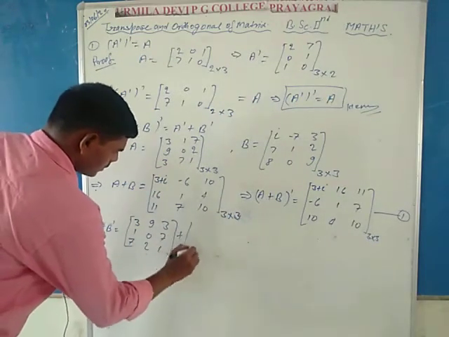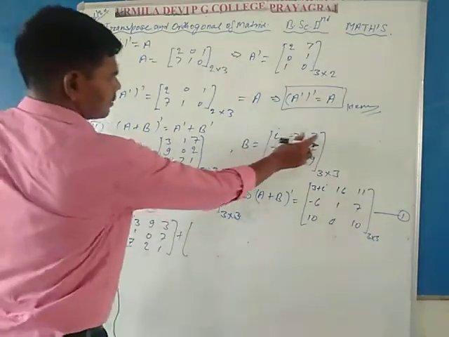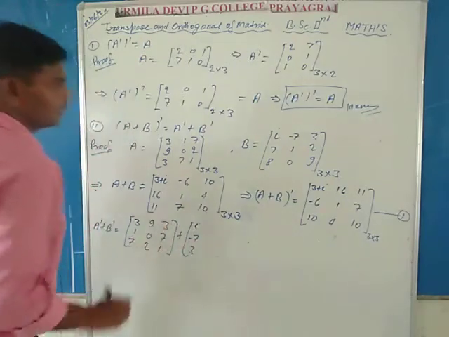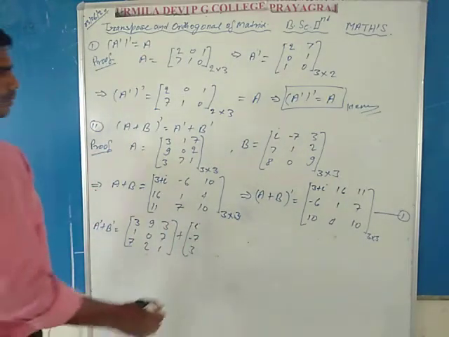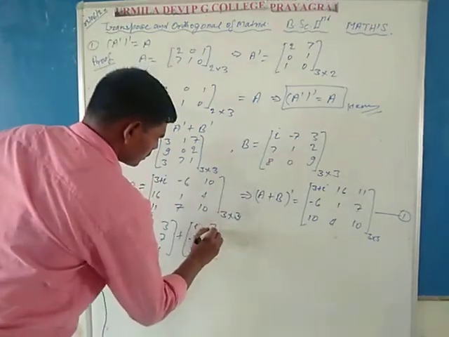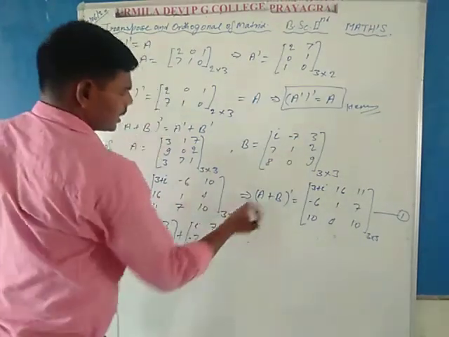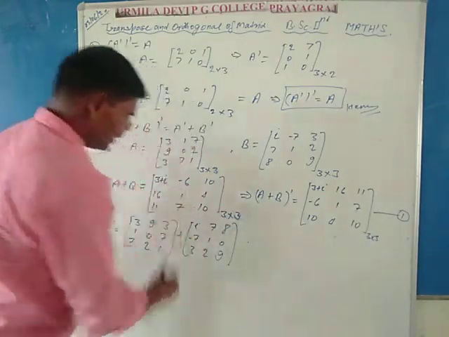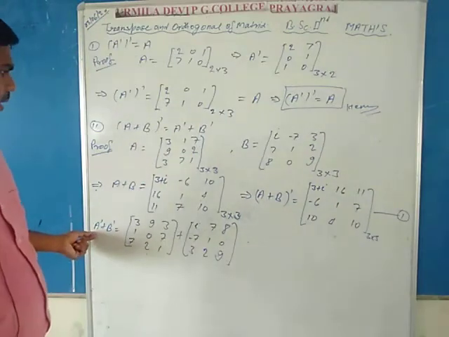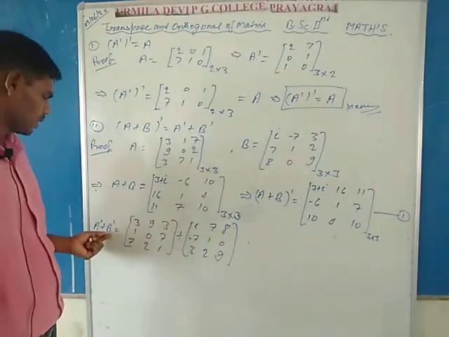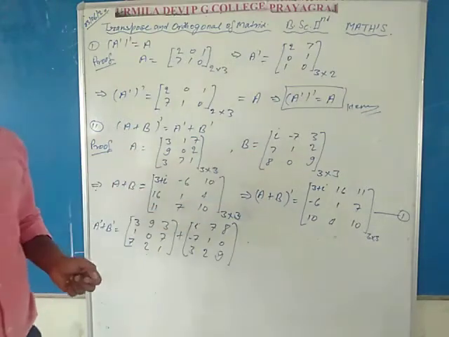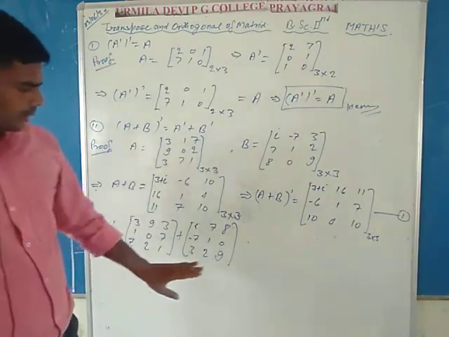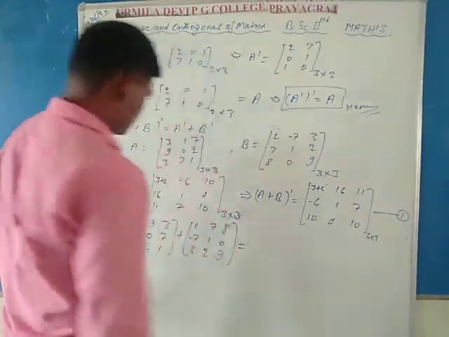Plus B dash. B dash is i minus 7 3, 7 1 2, and at last 8 0 9. Here we write the transpose of matrix A from matrix A and the transpose of matrix B from matrix B, according to the definition of transpose of matrices. So A dash plus B dash is equal to this and this, and we add them systematically.